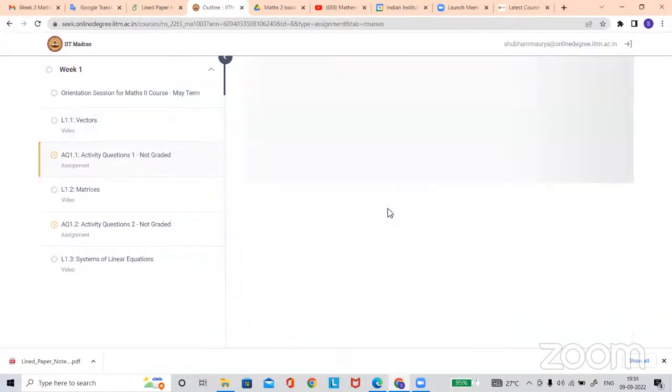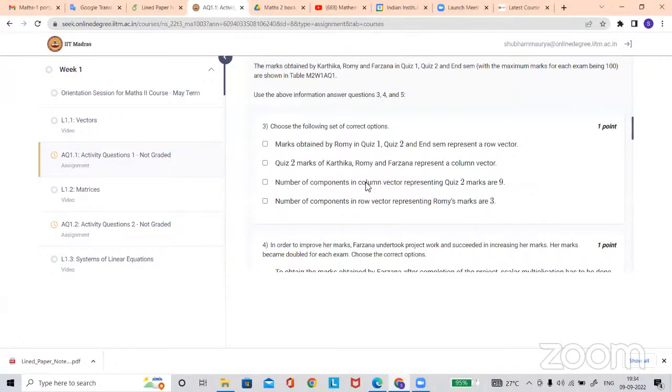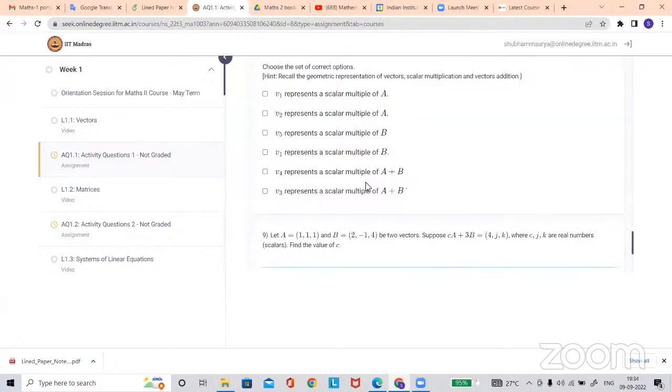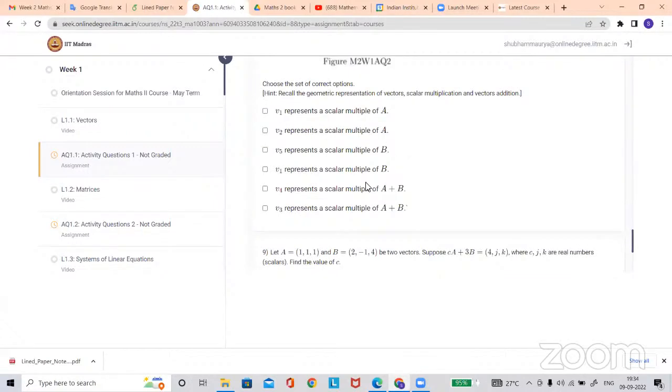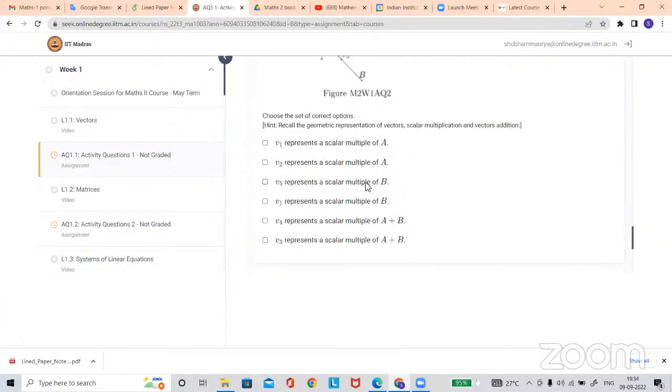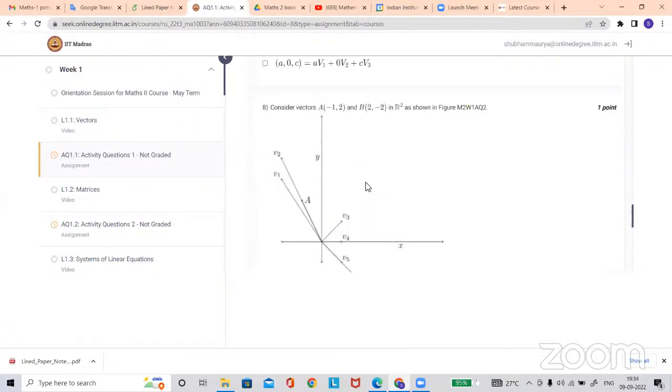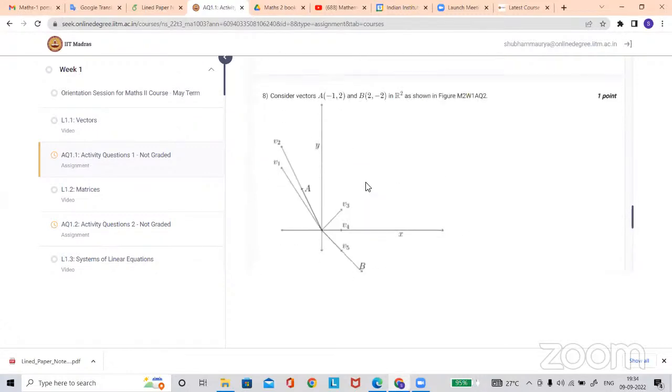If we add vector A with vector B, then we will get 1 and 0, so the new vector will be 1 and 0. The y coordinate is 0. That's why V4 will be the answer. In V3, the y coordinate is not 0, it's lying above the x-axis. Yeah, thank you. That's the answer.